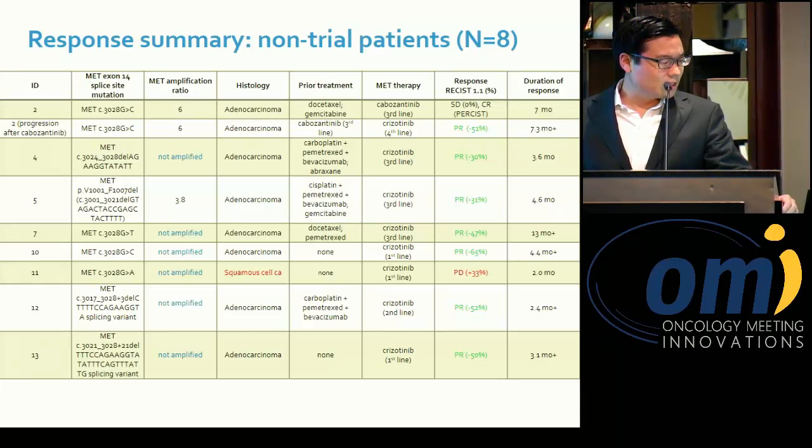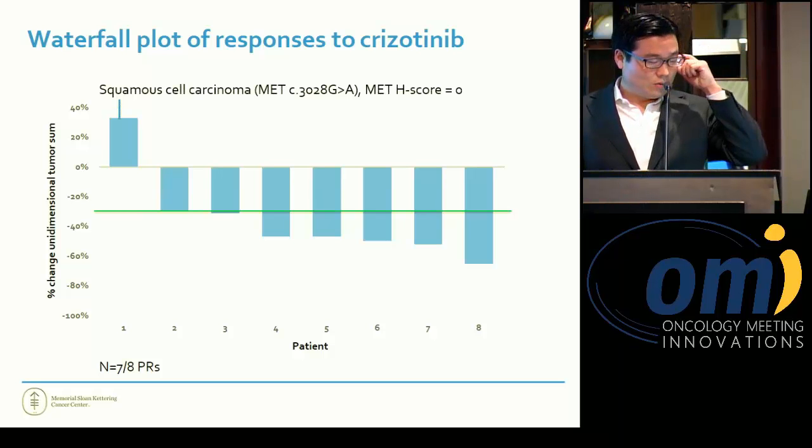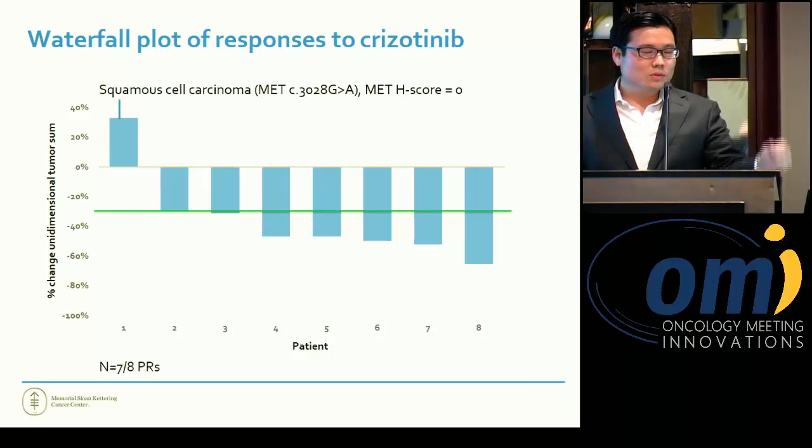And then the other interesting case is a squamous cell cancer in red with a MET exon 14 splice site mutation who had primary resistance. This is a waterfall plot, not much of a waterfall, but for what it's worth, a waterfall plot of the responses that we've seen. Again, that one patient, interestingly, who had squamous cell cancer did have this variant present on sequencing. We're in the process of doing some additional studies.